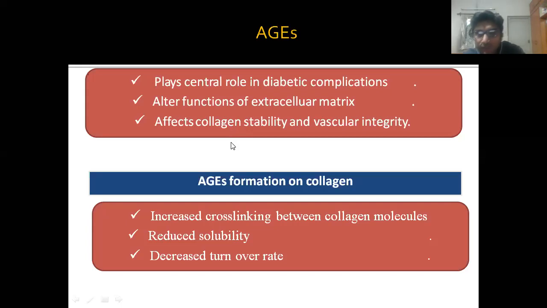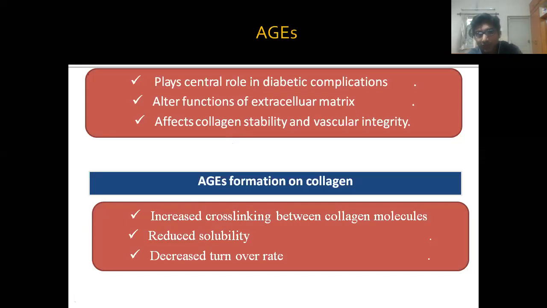Due to formation of advanced glycation end products, there is increased cross-linking between the collagen molecules, which reduces the solubility. That is, collagen stays in the tissue for a greater period of time. The regenerative capacity of the collagen is decreased. So there is decreased turnover rate and formation of new collagen is reduced.